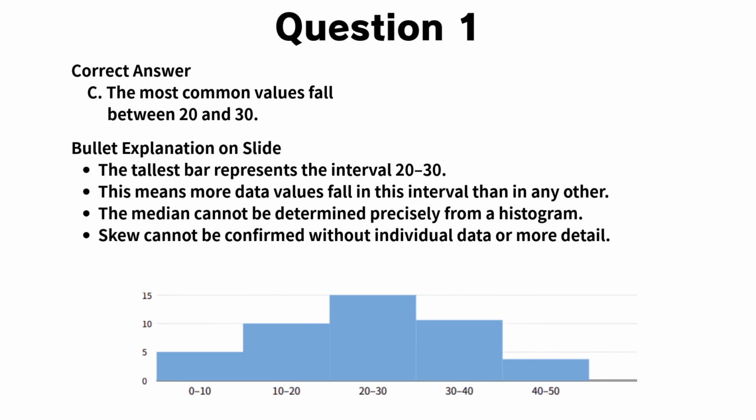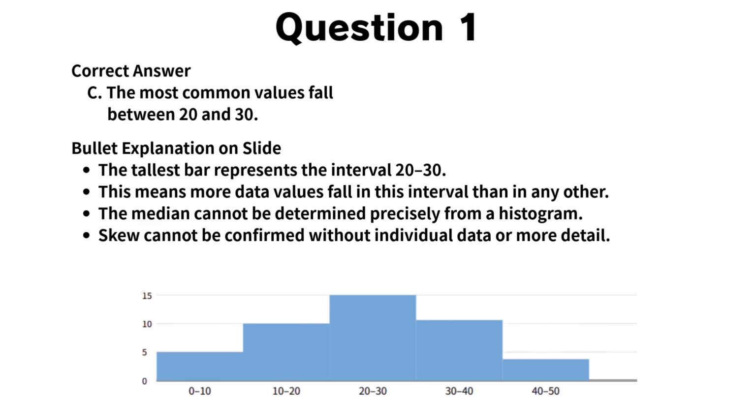The median cannot be determined precisely from a histogram, because we do not know the individual data values within each interval. So any statement claiming a definite median location cannot be confirmed. We also cannot conclude the exact relationship between the mean and the median without knowing the individual data points. Likewise, the graph does not provide enough information to confirm a strong skew in either direction.